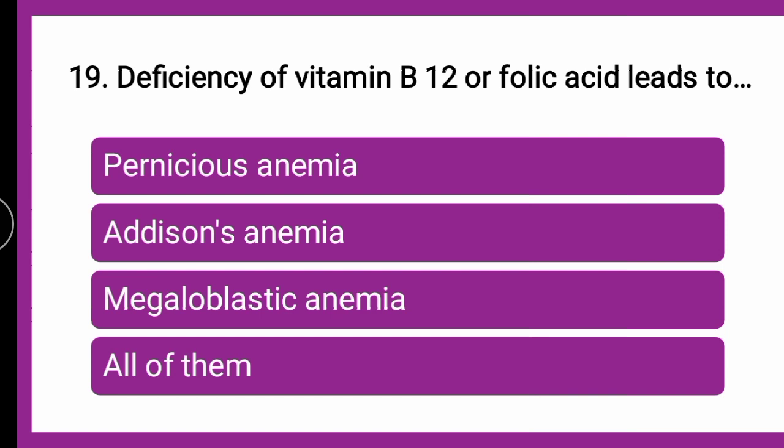Next question is, deficiency of vitamin B12 or folic acid leads to dash. Whether the deficiency of vitamin B12 or folic acid leads to pernicious anemia, whether Addison's anemia, whether megaloblastic anemia, or all of them, the correct answer you are supposed to put it into the comments box. Then we will verify the answer. The explanation we will go now.